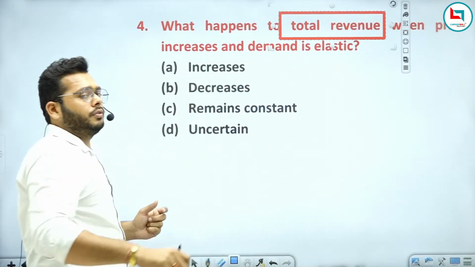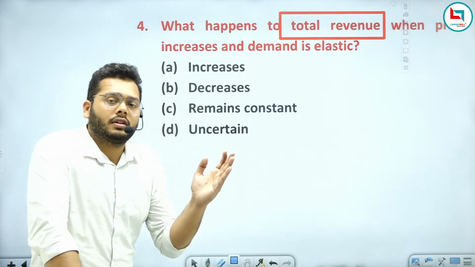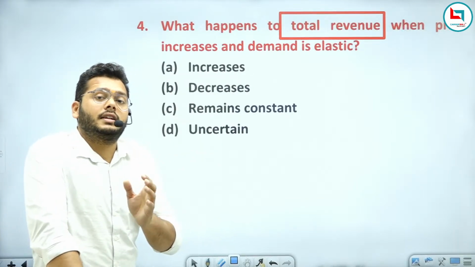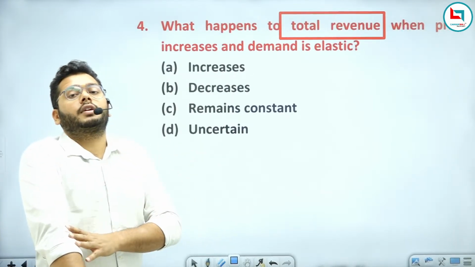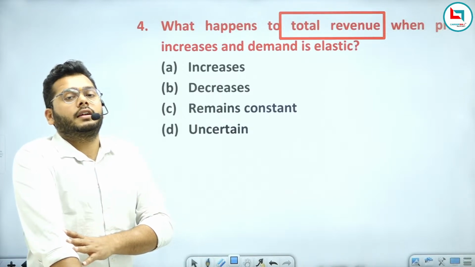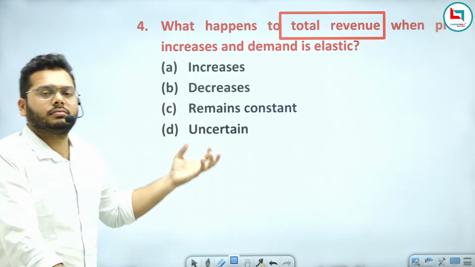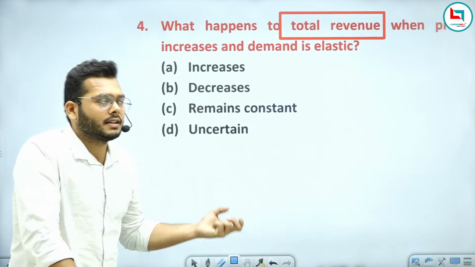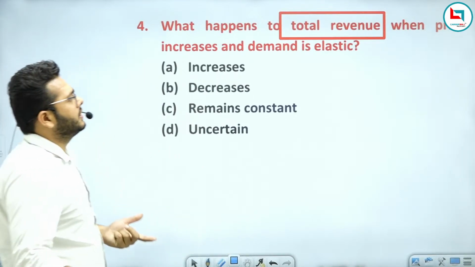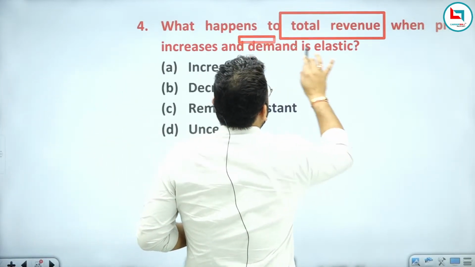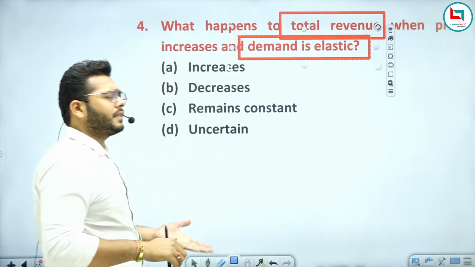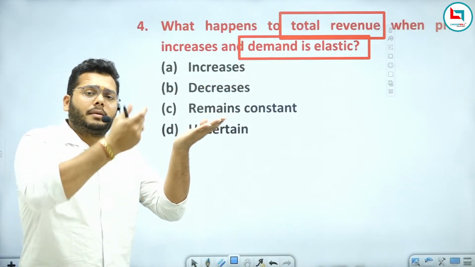As you all know, if the elasticity is more, it means there is a large difference in total revenue. So if the price is high, the total revenue will be less. The question already mentions that demand is elastic. Demand is elastic means what? If the price is high, then the demand will be less.